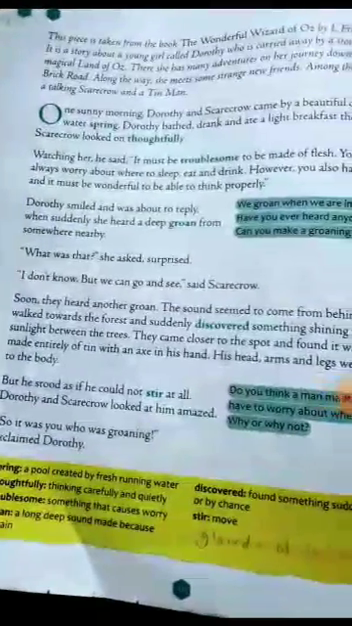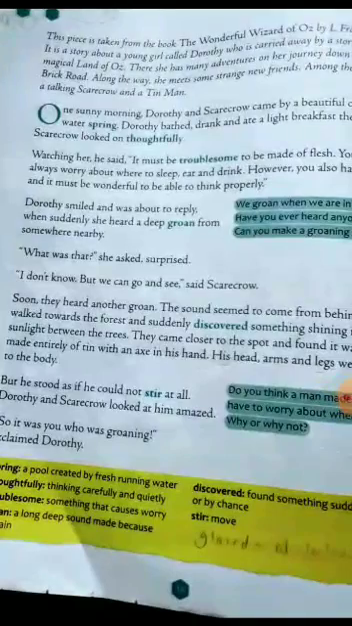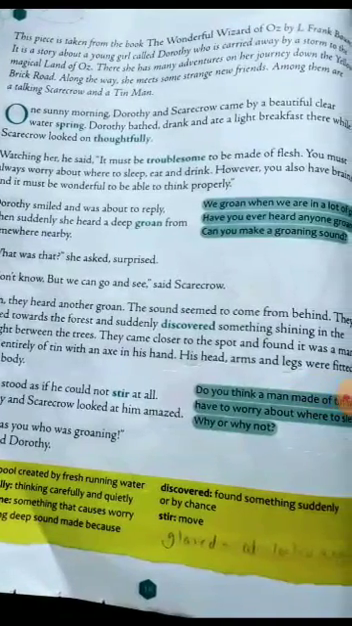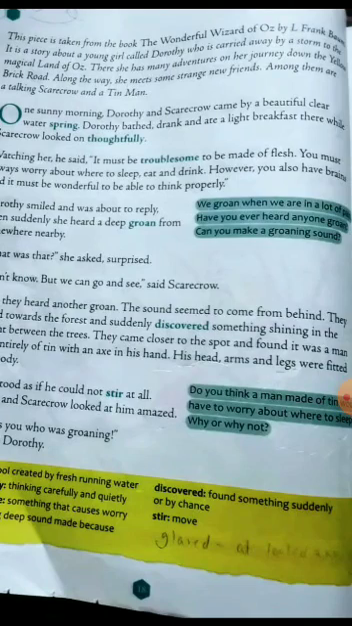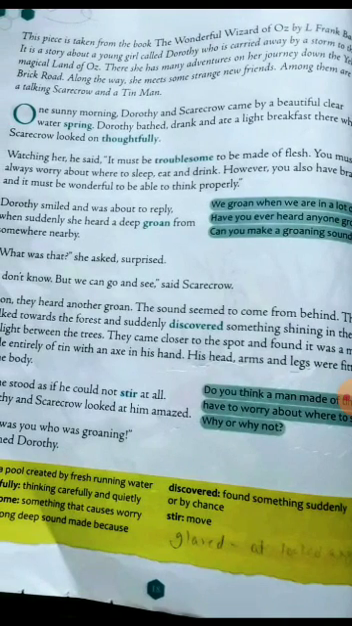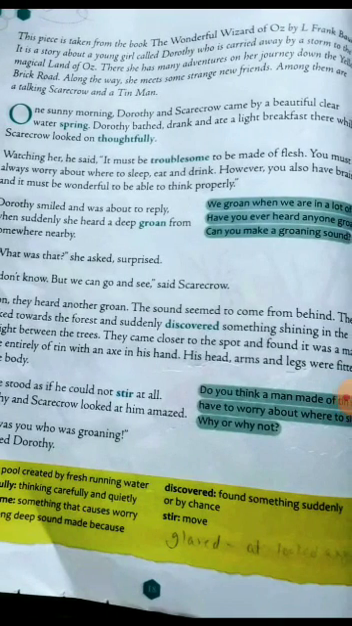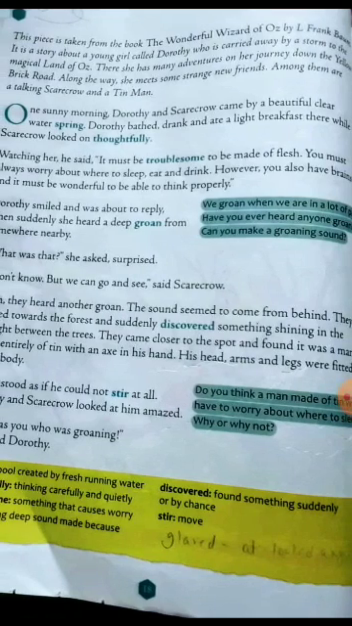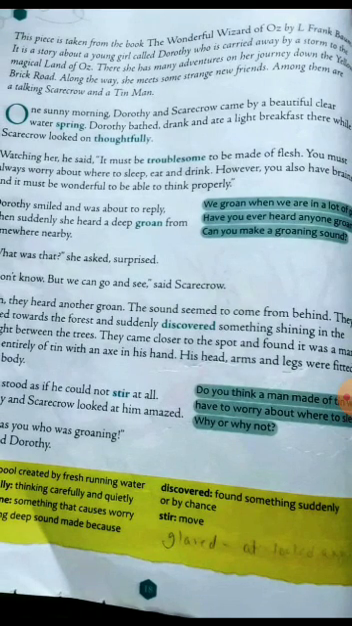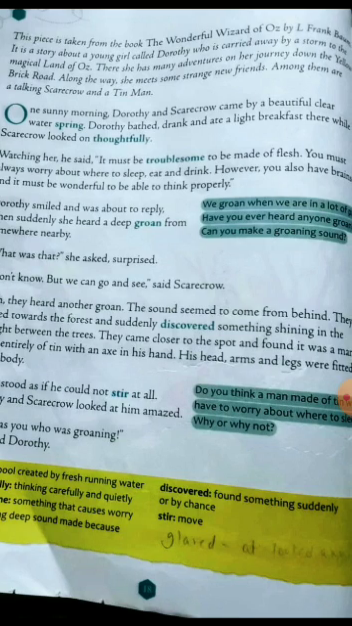So now let's move to our story. This is a very beautiful story which is taken from the book called The Wonderful Wizard of Oz by L. Frank Baum. It is a story about a young girl called Durti who is carried away by a storm to the magical land of Oz. So where is she carried away? She is carried away to the magical land called Oz. There she has many adventures. She likes adventures a lot, okay?